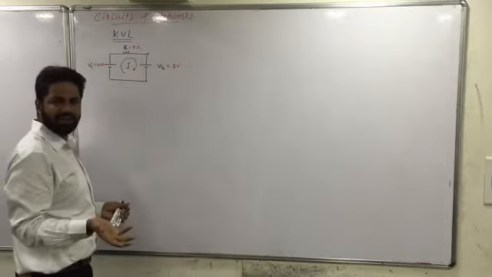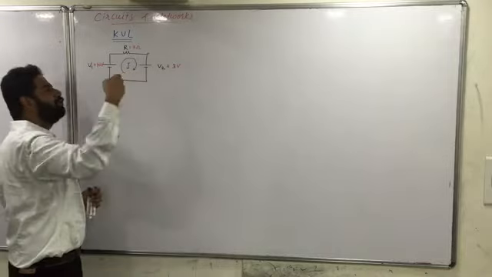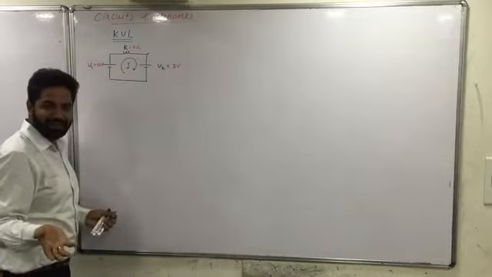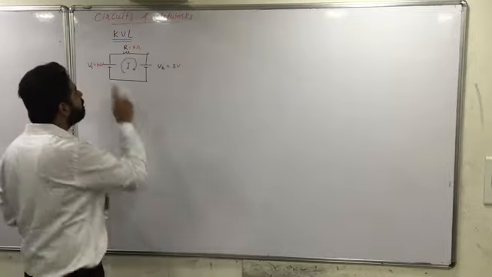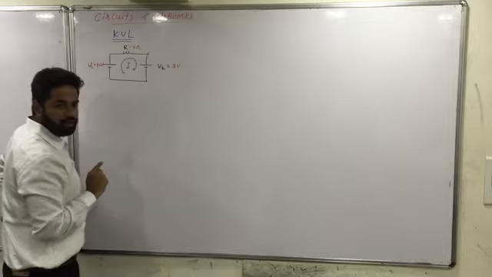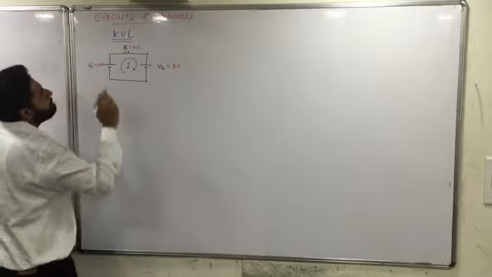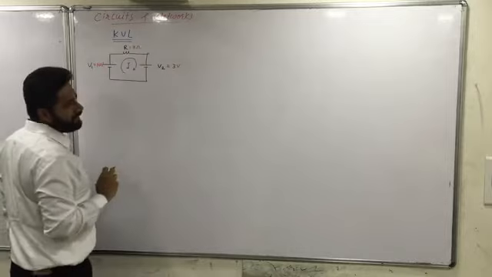Yes, it is absolutely fine. But मुझे पता है, you will consider either this direction or this direction. You will not consider this direction, will you? पता चला कि नहीं पता चला? So we know that either we will consider this or this direction for current. Clear? Now let's say we have to apply KVL.